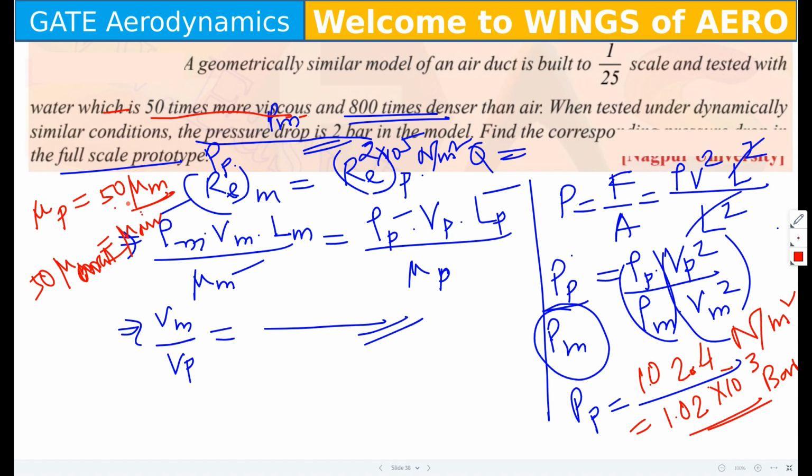Then if you look at combustion chambers, sometimes we do combustion inside the combustion chambers, or the blades of the turbines, or your compressor blades. We make a bigger scale model to analyze the stress concentration over the profile.